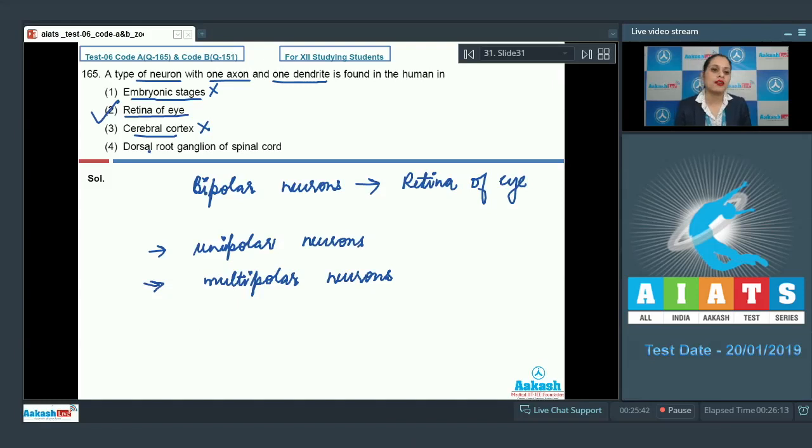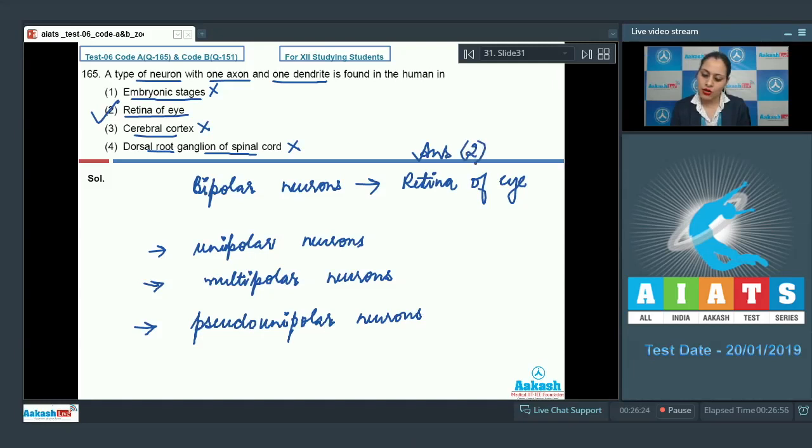And the last option is dorsal root ganglion of spinal cord, and this is also an incorrect option because the type of neuron found in dorsal root ganglia of spinal cord are pseudounipolar neurons. So the correct answer to this question is option number 2. Let's discuss our next question.